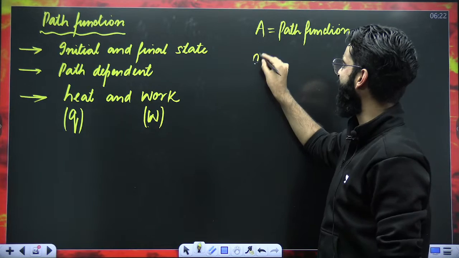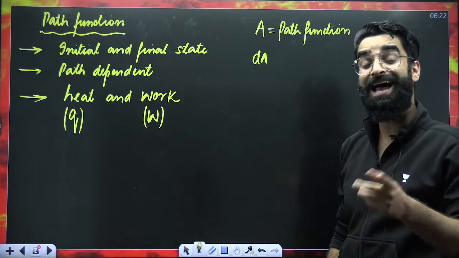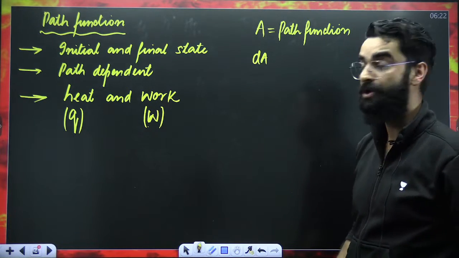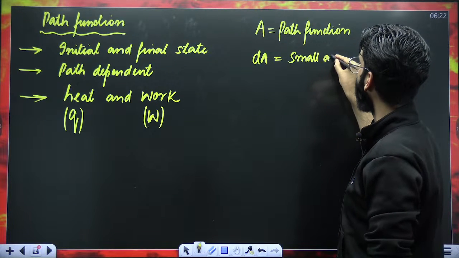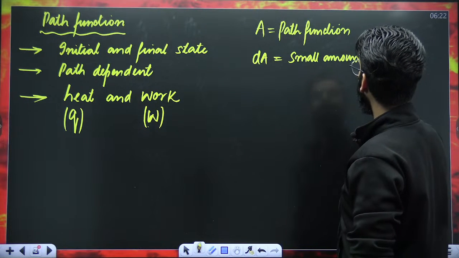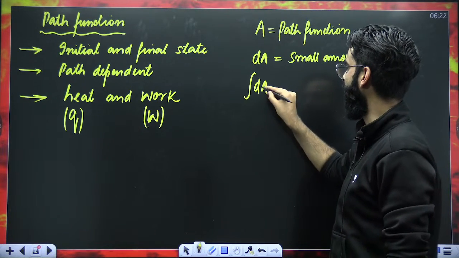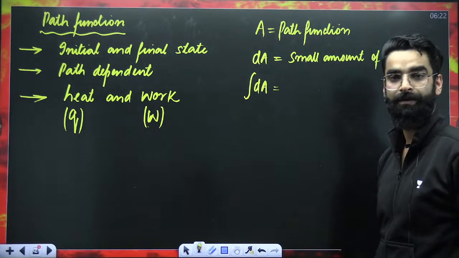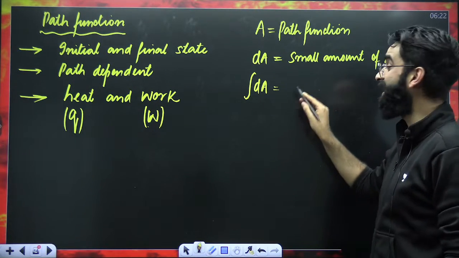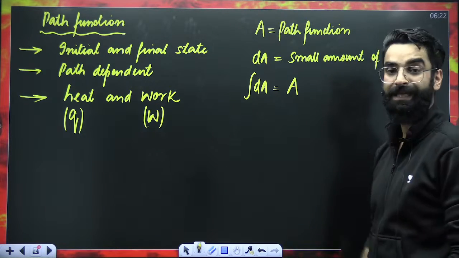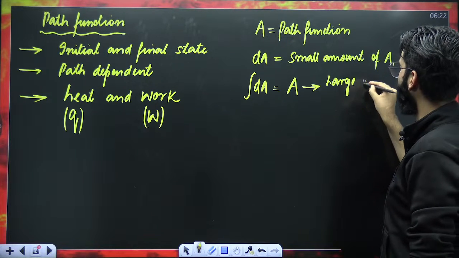If I multiply this A by d, it becomes dA. I won't be calling dA a small change in A. No, since A is a path function, I'll be calling it a small amount of A. And if I integrate it, the small amount integration, I won't represent it with delta A. I'll just represent it with A. And A denotes the large amount or total amount of it.